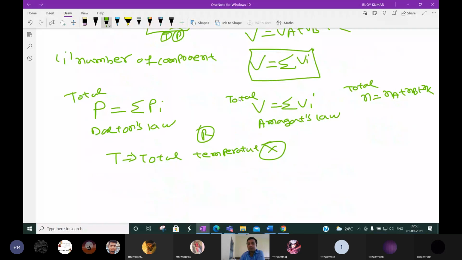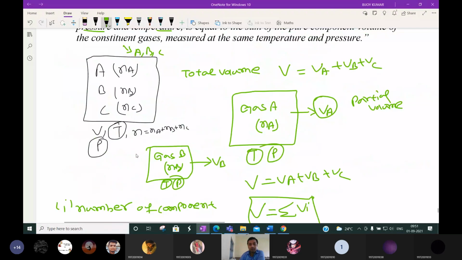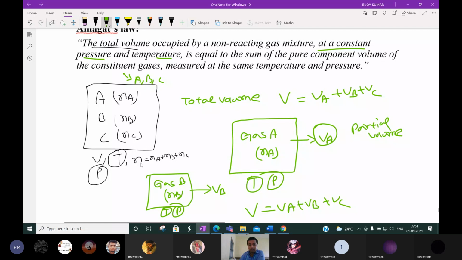Total volume is the sum of individual pure component volumes. Total moles is the sum of individual moles, and R is the universal gas constant. Another state variable is the temperature T. So here we calculate total pressure, total volume, and total number of moles.